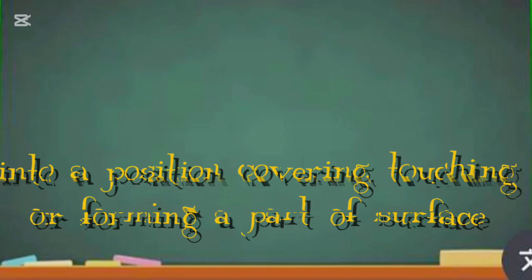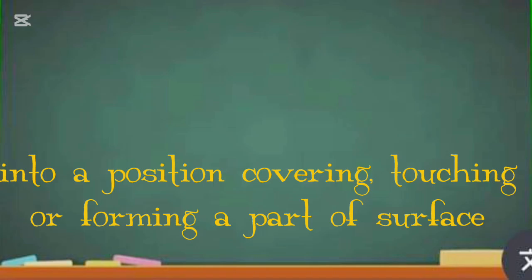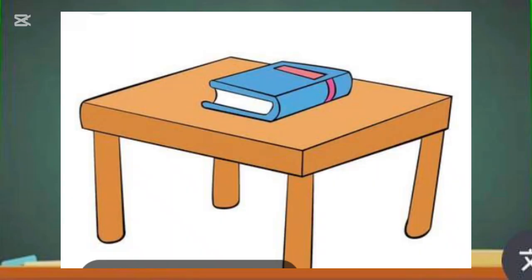Now, number 7 is on. On means into a position, covering, touching, or forming part of a surface. When something is in a position covering, touching, or forming part of a surface, that is when you use the word on. For example, the book is on the table. Why? Because this book is touching a surface.